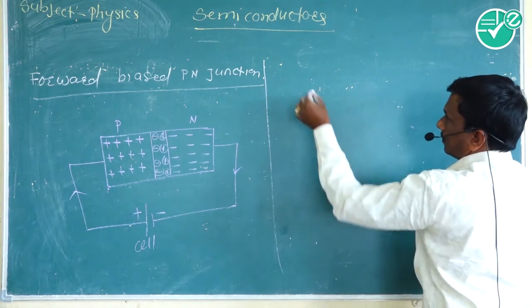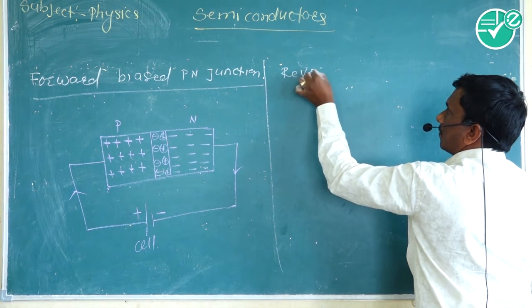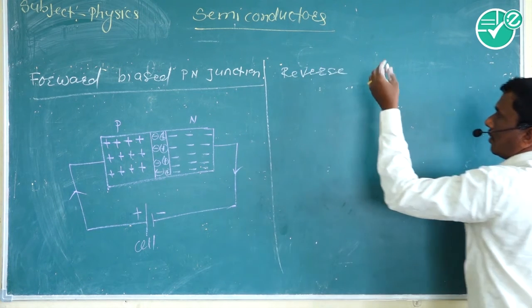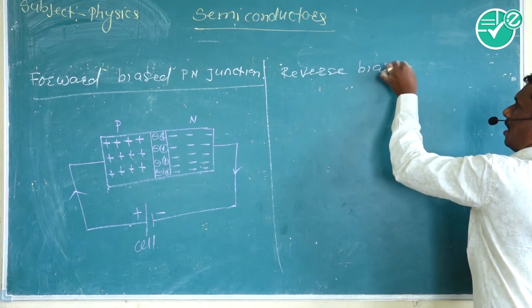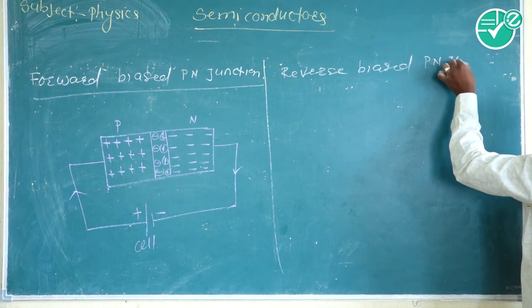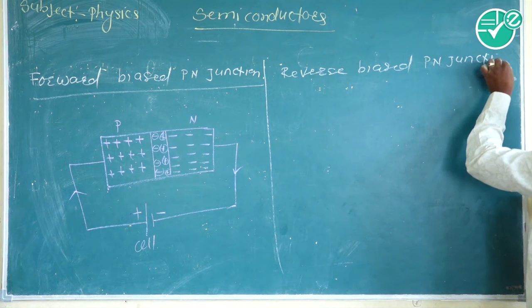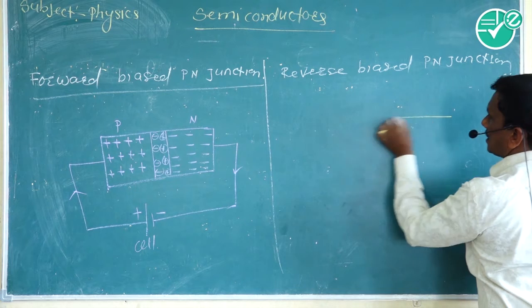Reverse bias p-n junction. So what is meant by reverse bias?